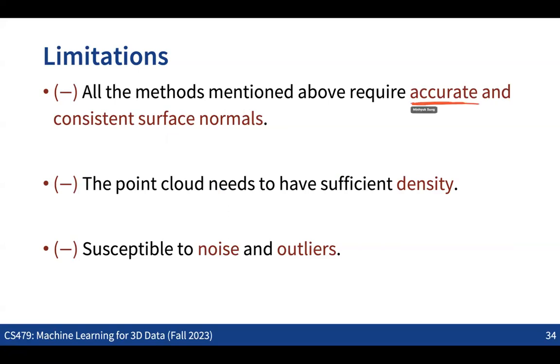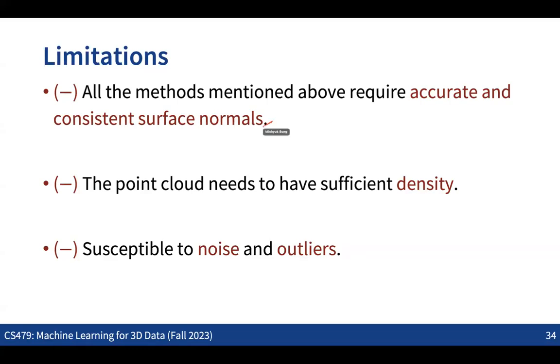Also, as I mentioned last time, we need to make all the surface normals consistent over the points. If the normal direction is like this for one point, and like this for other points, then the signed distance for those two points will also flip signs. This will result in having a boundary like this. So we need to orient all the surface normals in a consistent way, which is not a straightforward task.